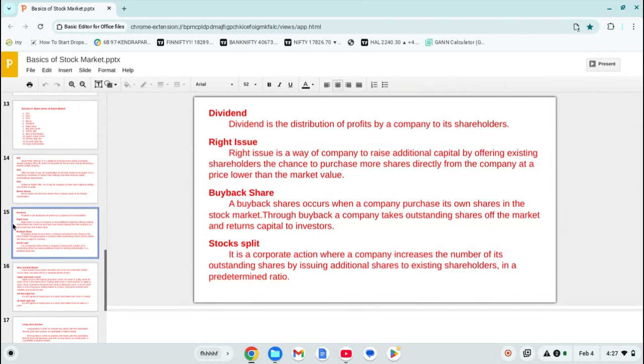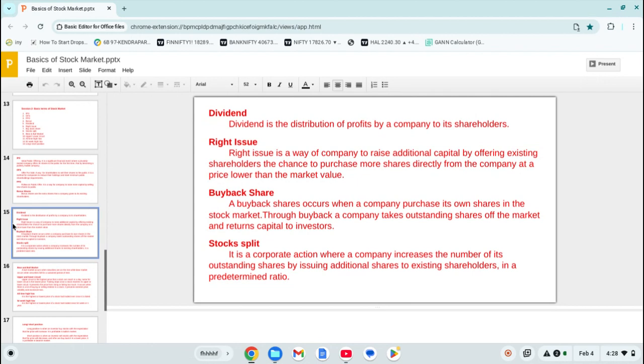Now the company will split their stock. That means suppose one stock will be split into 5. So 10 stocks will be split into 50. Now instead of 10 shares in the market, there are now 50 shares. This stock split is in a 1 to 5 ratio, and that ratio is also predetermined. It is determined by the board of the company into how many shares one share will be split.